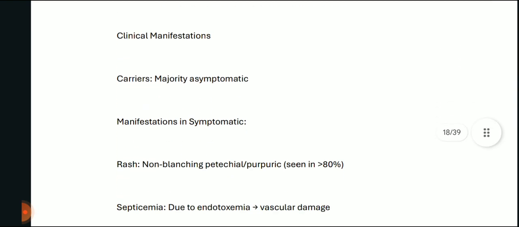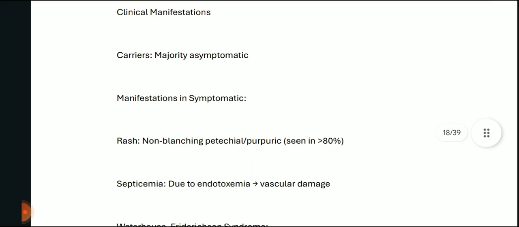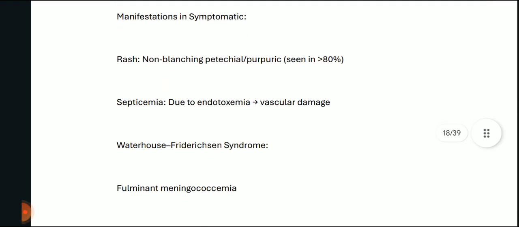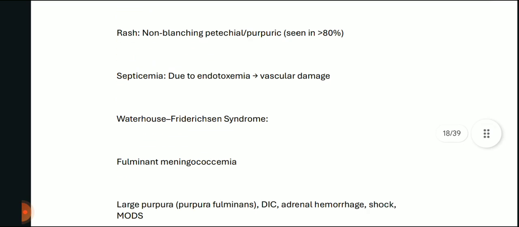conjunctiva. For the clinical manifestation, the majority are asymptomatic carriers, and symptomatic manifestations are rash, a non-blanching petechial or purpuric rash, as we have already talked, seen in meningococcal meningitis in more than 80%. Septicemia can be there due to endotoxemia and vascular damage, and the patient can lead to septic shock.